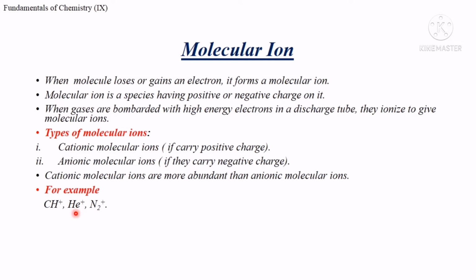And in the same case for nitrogen, when a molecule of nitrogen gas is bombarded with high energy electrons in a discharge tube, then the nitrogen molecule ionizes to give molecular ion by losing electrons.